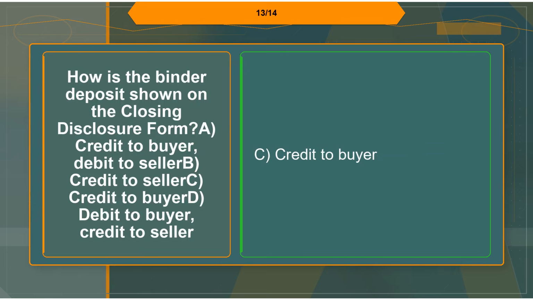Flashcard 13. Term: how is the binder deposit shown on the closing disclosure form? A. Credit to buyer, debit to seller. B. Credit to seller. C. Credit to buyer. D. Debit to buyer, credit to seller. Definition: C. Credit to buyer.